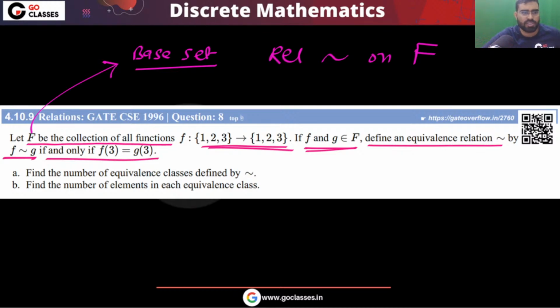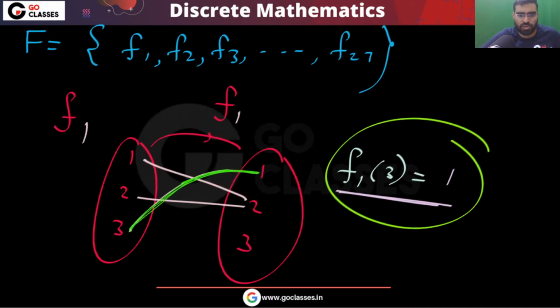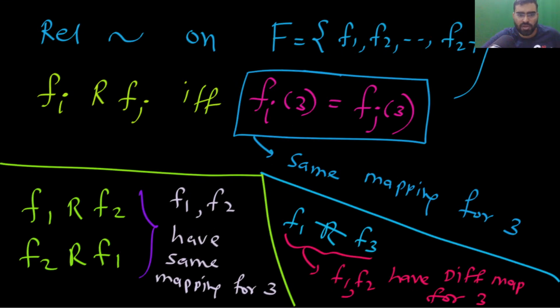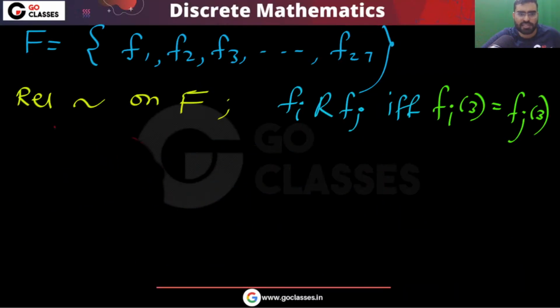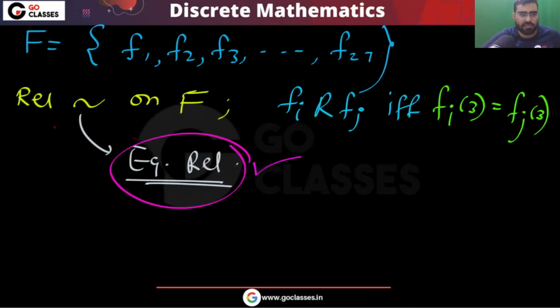Now the question is asking what is the number of equivalence classes. We have found that this is an equivalence relation, so this is done. Now how many equivalence classes are there? What will be the equivalence classes? Now let's find out the equivalence classes.